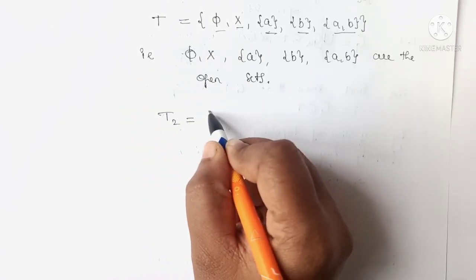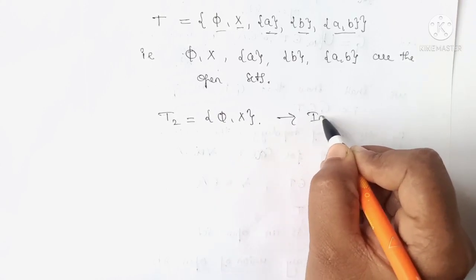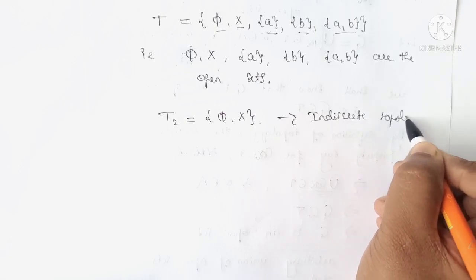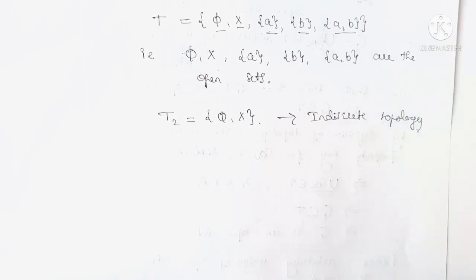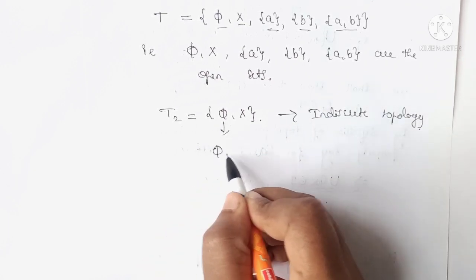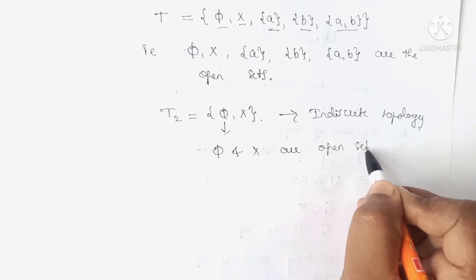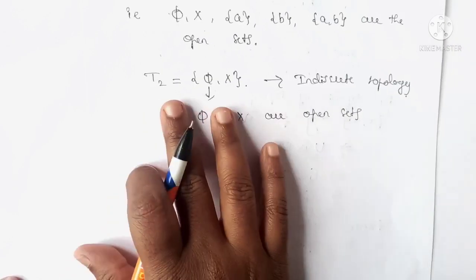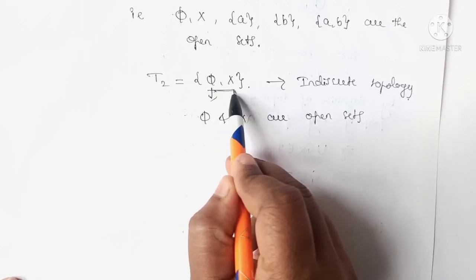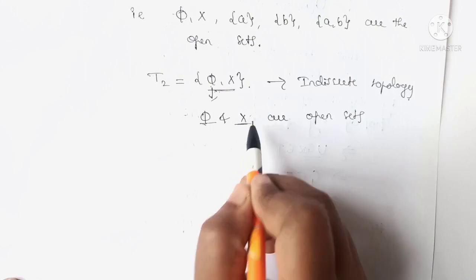Now we consider one more example, T2, another topology, {phi, X}. This is the indiscrete topology. So in this indiscrete topology, phi and X are open sets. So always for any topological space there exists the indiscrete topology {phi, X}, and these phi and X are always open sets.